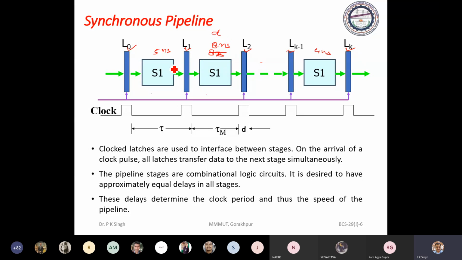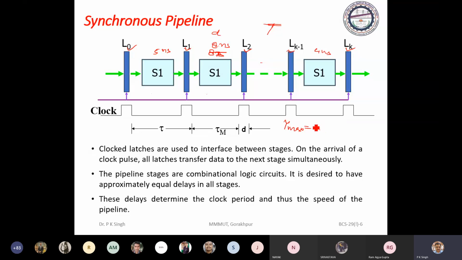On the basis of the delay time and the duration needed for each stage, we decide the pipe clock period, T, the time slot that is allocated for each stage. How do we decide? We just consider tau maximum, which means the maximum time taken by a particular stage.